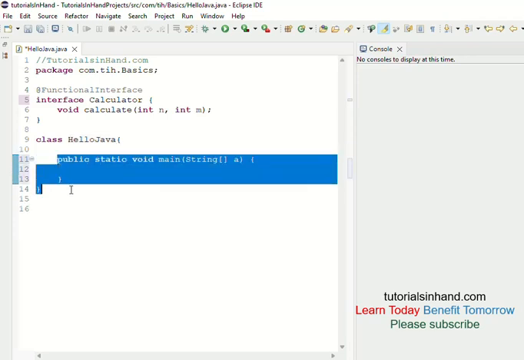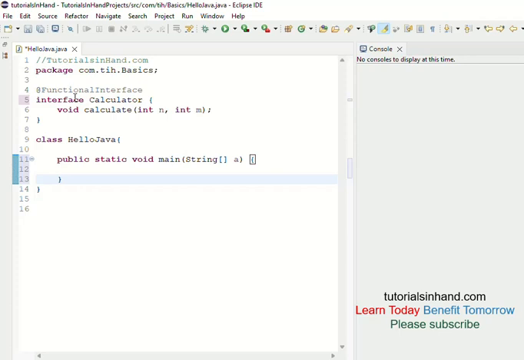Now we have got the main method, and from within this main method we are going to provide implementation to this calculator. So let's create a reference for Calculator. Let the reference name be calc. Remember, this is just a variable name. You can change it to anything you want. If you want to write calculator, you can write calculator. If you want to write calc, you can write that. You can also write ref if you want. It depends entirely on you.